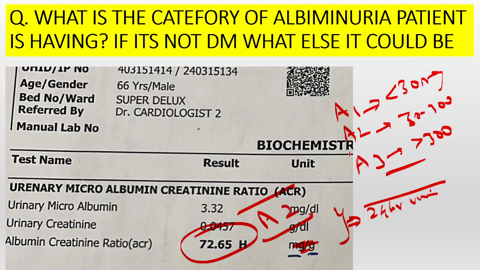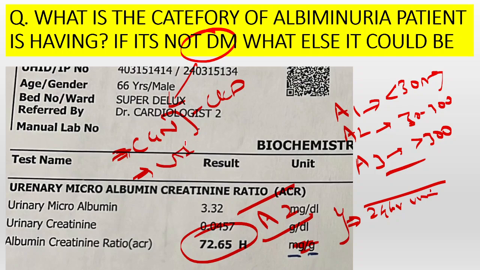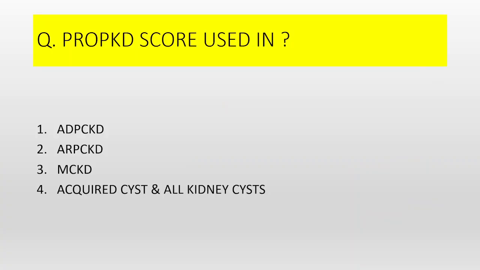The category is A2. If not diabetic, where else can it be common? Chronic glomerulonephritis, also a part of CKD. As a false positive condition, sometimes in a significant UTI, a mild rise can be there. So the other conditions you can mention are chronic glomerulonephritis, CKD of any cause, hypertension, ADPKD, other autoimmune etiology, whatever it is, you can write. We give full marks. Next, the PROPKD score, a direct question; the answer is ADPKD.